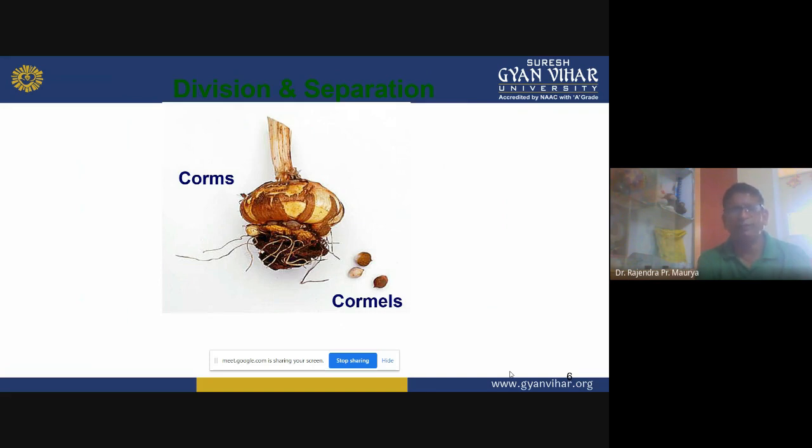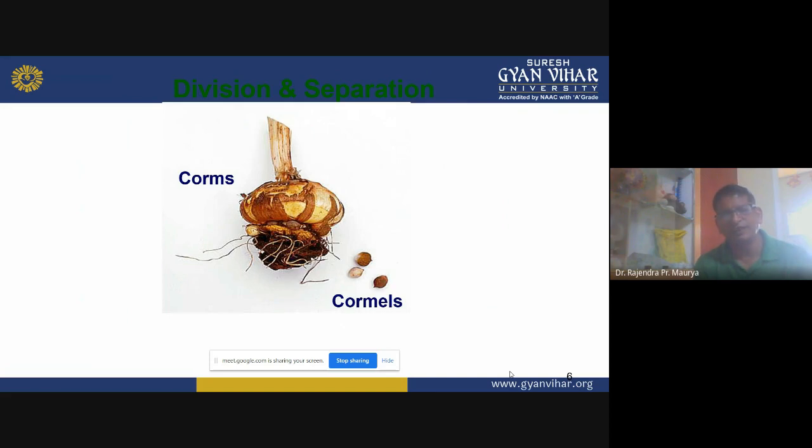Particularly for the bulbous crop gladiolus, the corm size plays an important role for quality cut flowers. In general, 5 to 7 centimeter diameter of this corm is the ideal size for commercial cultivation of gladiolus.